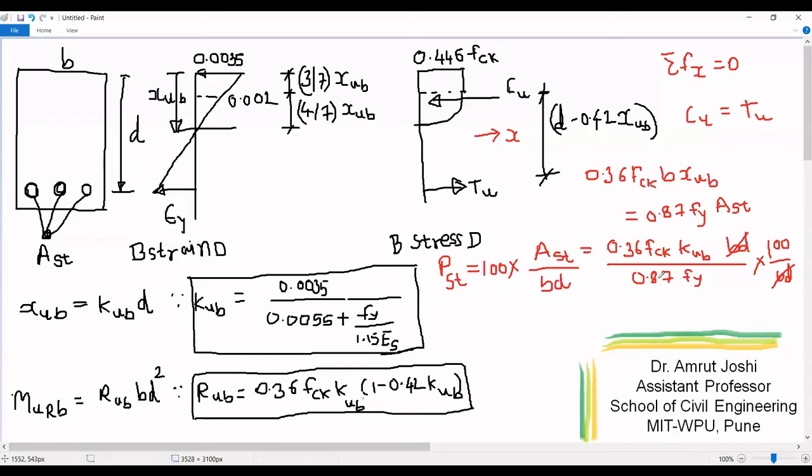And let us work out how much this constant turns out to be, 0.36 by 0.87 into 100. Therefore, percentage of steel, and as it is for a balanced section, let us say PSTB, percentage of steel for a balanced section works out to be 41.38